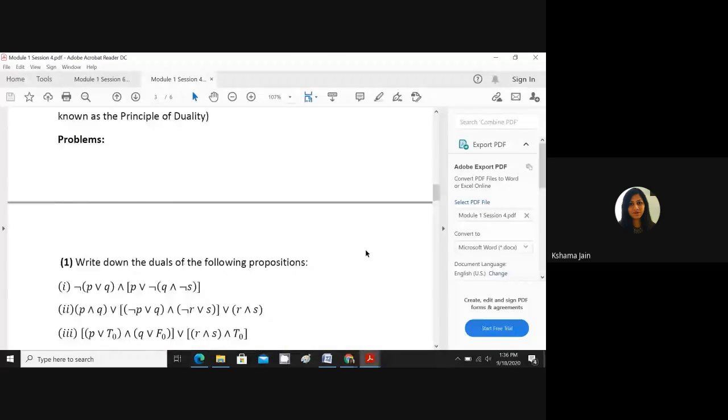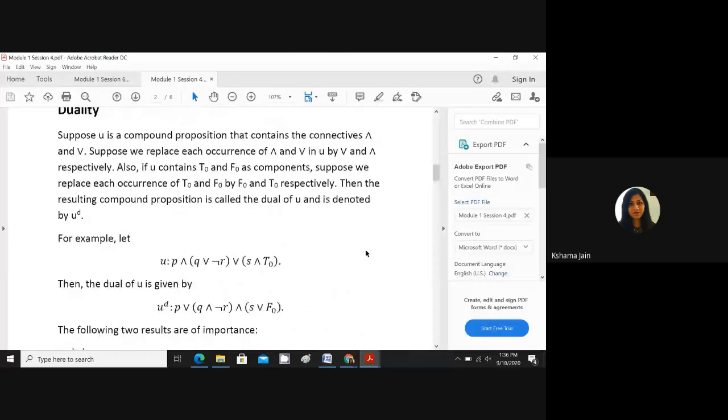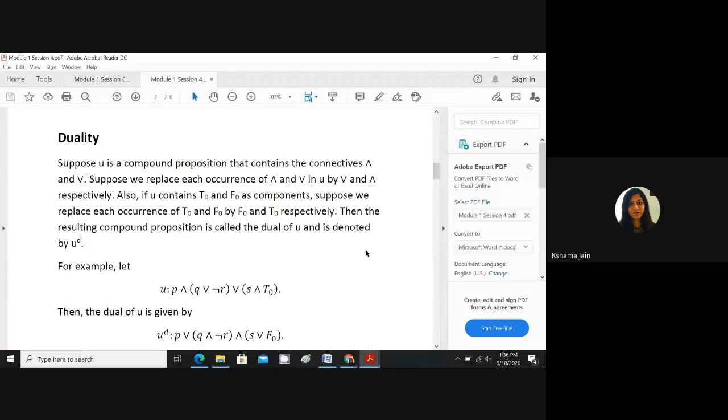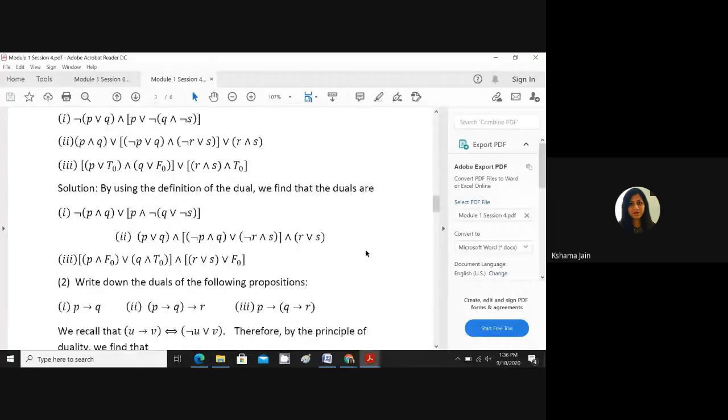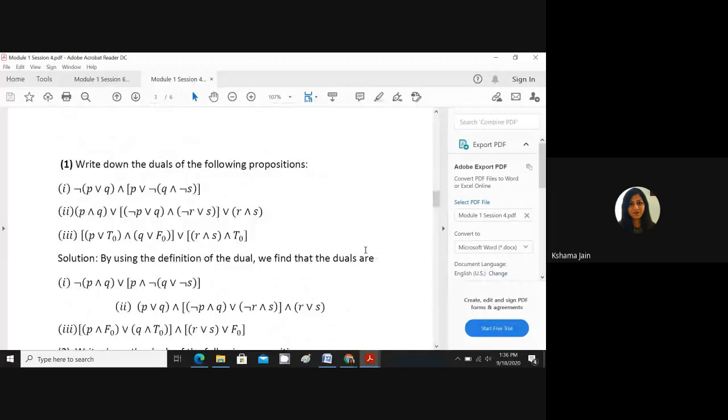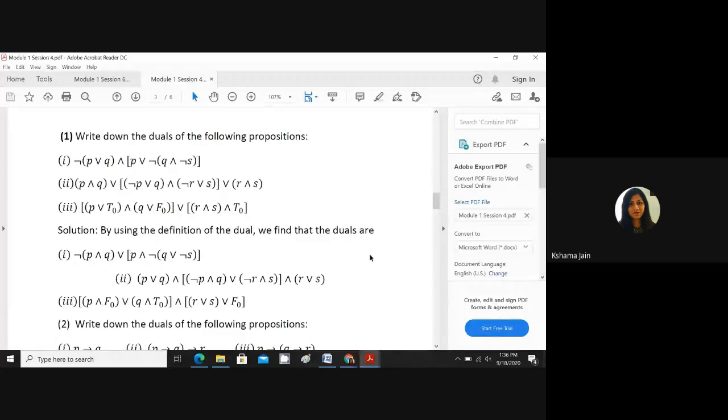Here was the duality. A few of you asked me to repeat the concept, so I am doing it quickly. In duality, you need to remember just that conjunction and disjunction are converted to each other. If you see a conjunction sign, then in the dual you will write disjunction. If you see a disjunction sign, you will write a conjunction in the dual.